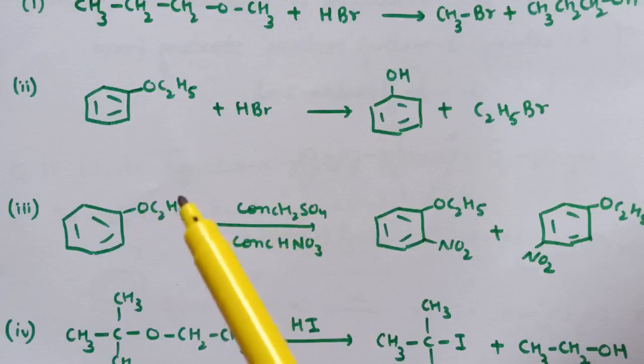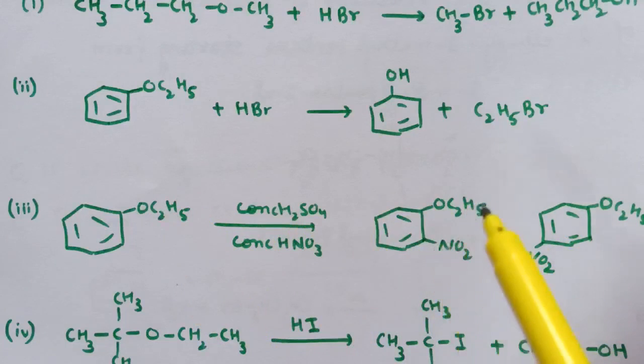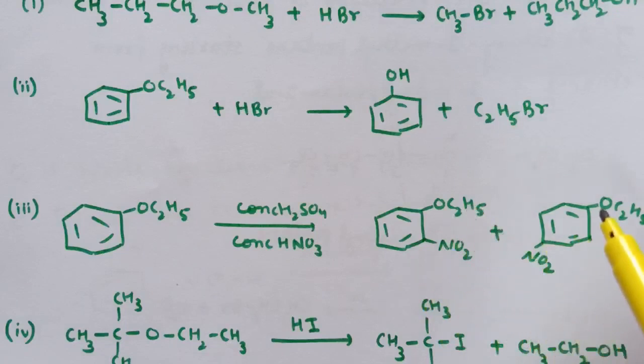So here we will get 1-ethoxy-2-nitrobenzene, and similarly 1-ethoxy-4-nitrobenzene.